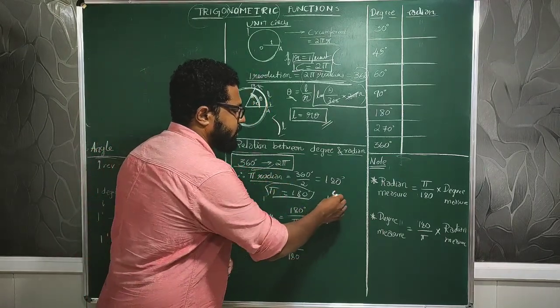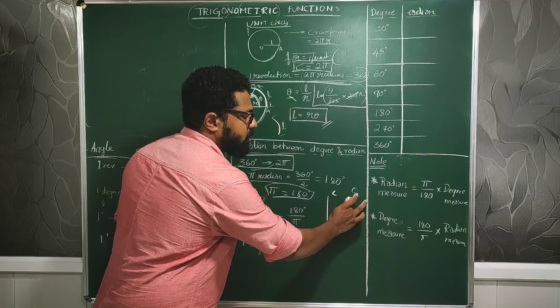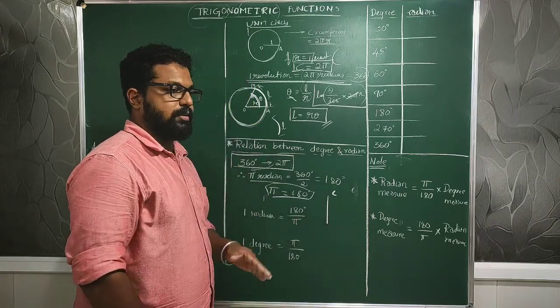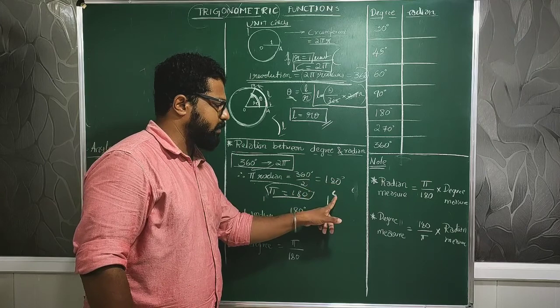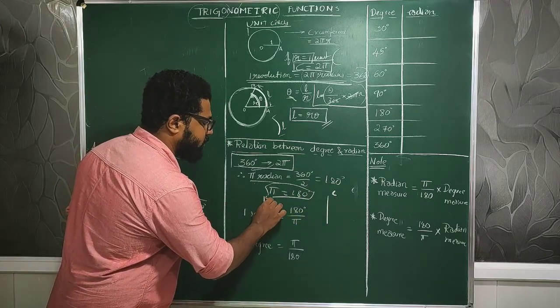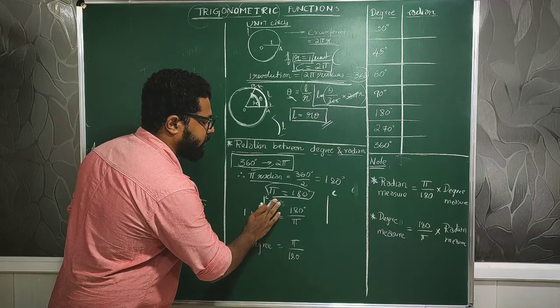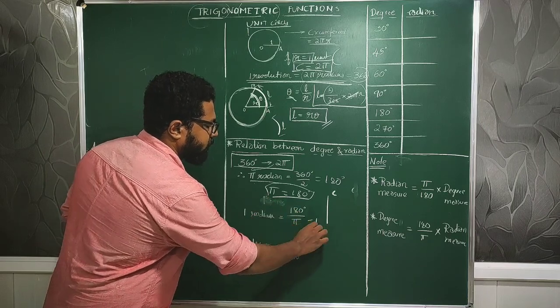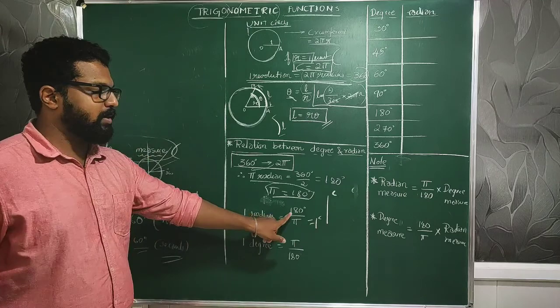Or I can tell it like this: its degree is completely 0. Just cut off this portion, 3/4 of the circle round. If you cut it off, that becomes a radian. So that is how I indicate that radian. 1 radian is equal to 180 by pi. That is what I have written here. 1 radian is equal to 180 divided by pi.